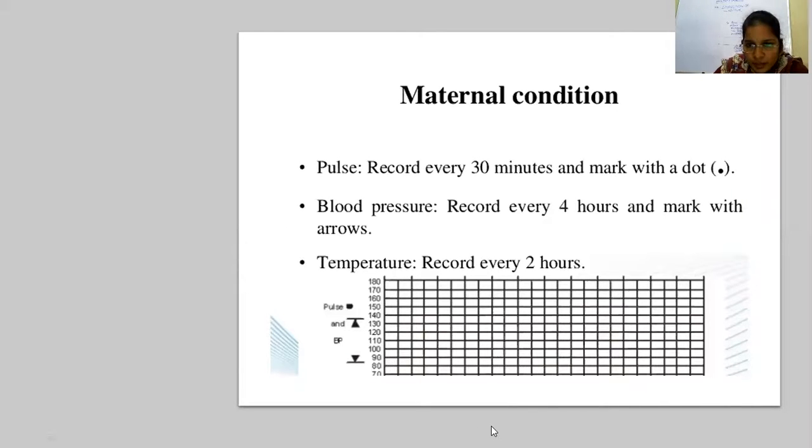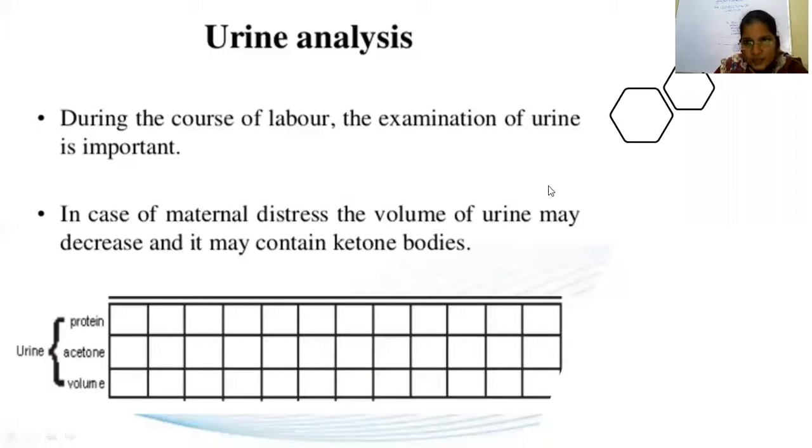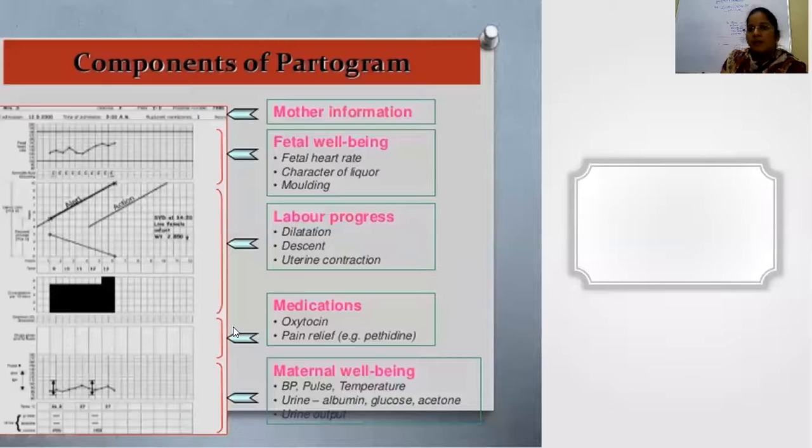And temperature, we have another column for temperature below that, and you have to write the temperature, normal or any value, like 98.4 Fahrenheit. The last column is urine analysis. If the patient shows any signs of distress, you have to measure her urine protein, acetone, and the urine volume also, and mention that in the last column. So the partogram will be a viva question for you, so you have to thoroughly prepare. And you can download the partogram, and you can watch YouTube videos also.